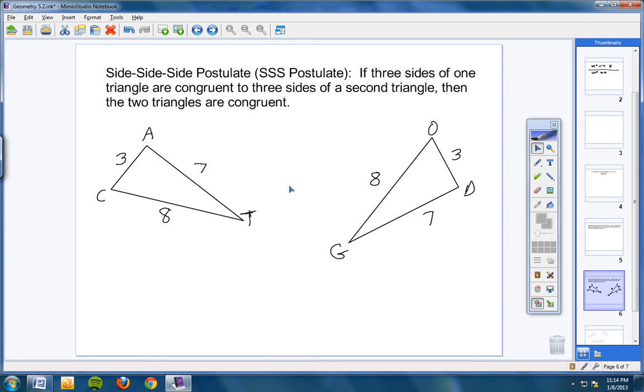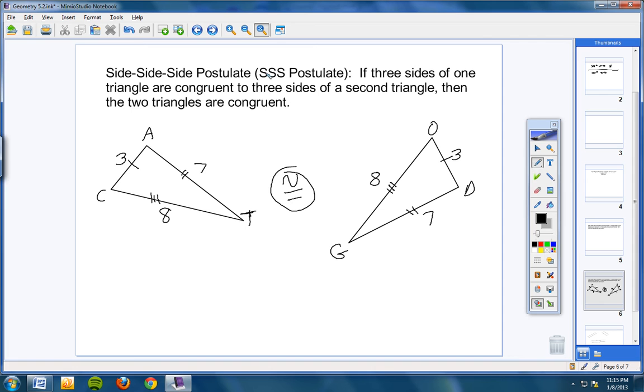Notice that right here, I have a length of 3, and over here I have a length of 3. This side is a length of 7, this side is a length of 7, this side has a length of 8, and this side has a length of 8. So this triangle has three sides that are congruent or equal to three sides over here. Thus, these two triangles have to be congruent. They have to be. So these two triangles are congruent triangles based on the SSS postulate.